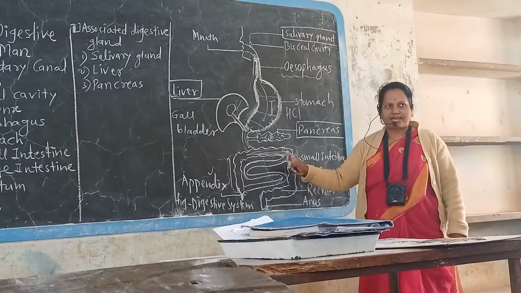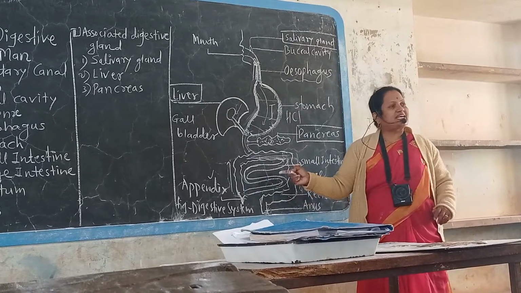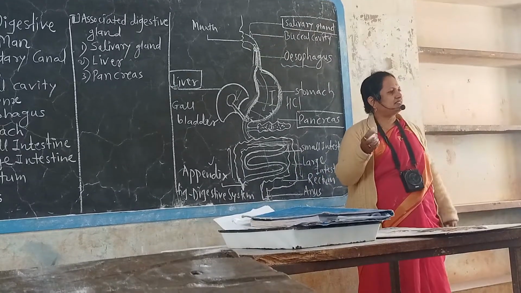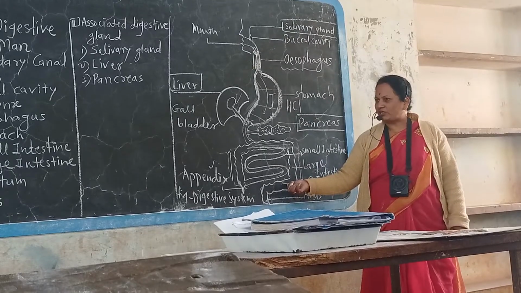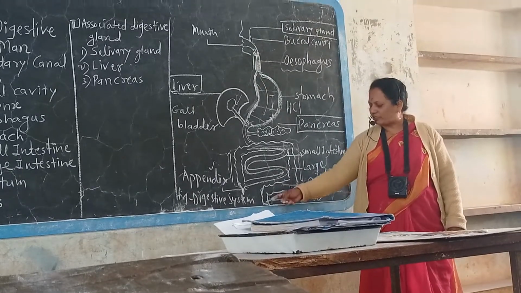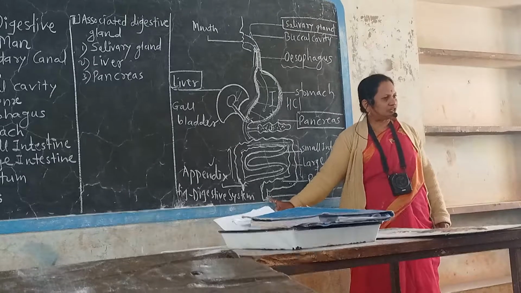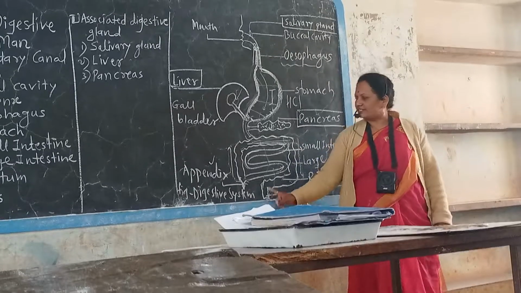Then what is the function of large intestine? In the large intestine, only remaining water is reabsorbed. And what is the function of rectum? Temporary storage of undigested food material. And what is the function of anus? Expulsion of fecal matter or undigested food material.